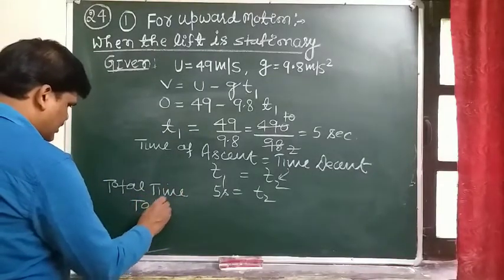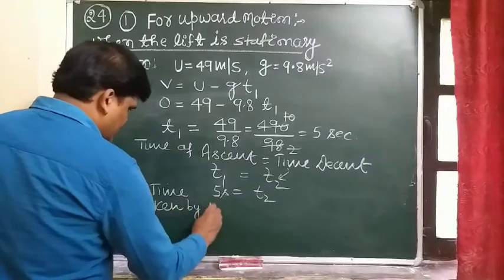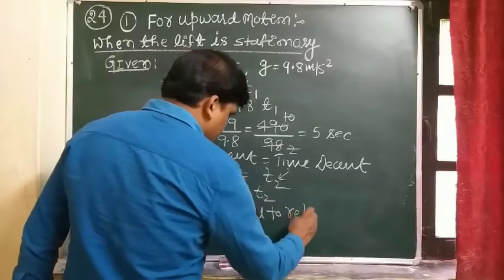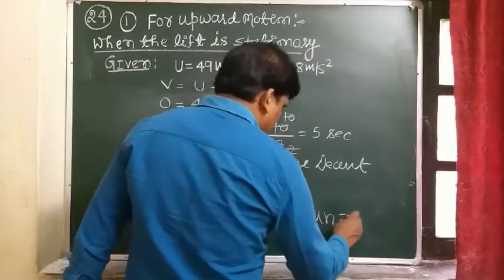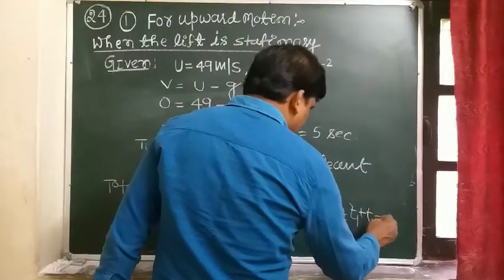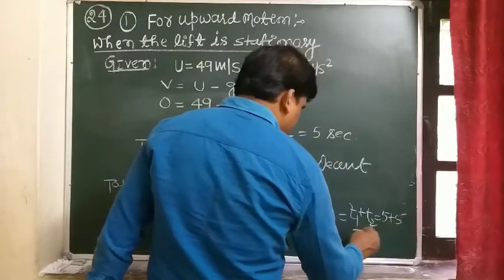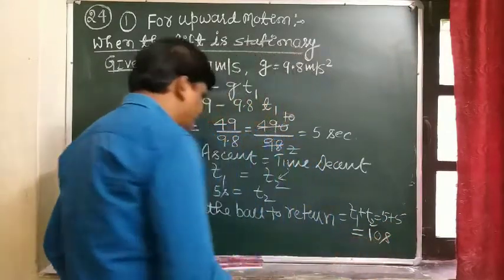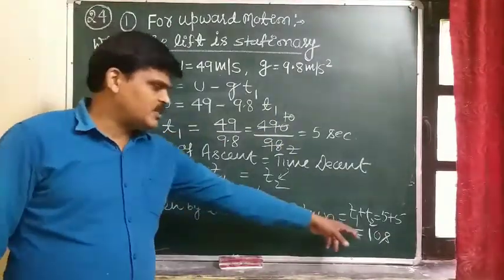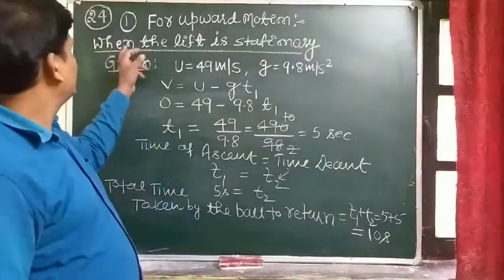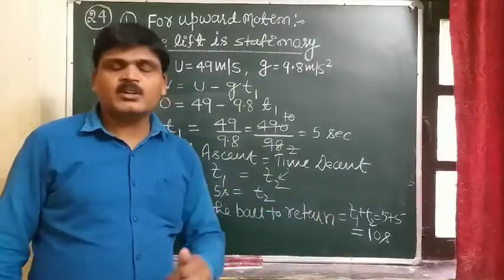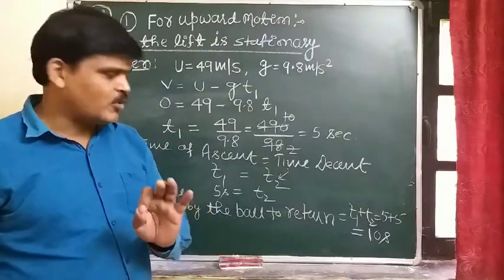So the total time taken by the ball to return to the thrower's hand is T1 plus T2, that is 5 plus 5, which comes out to be 10 seconds. So in the first case, when the lift is stationary, the total time taken by the ball to return to the boy's hand is 10 seconds.